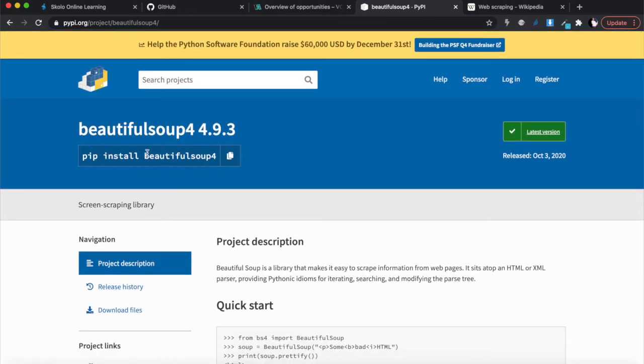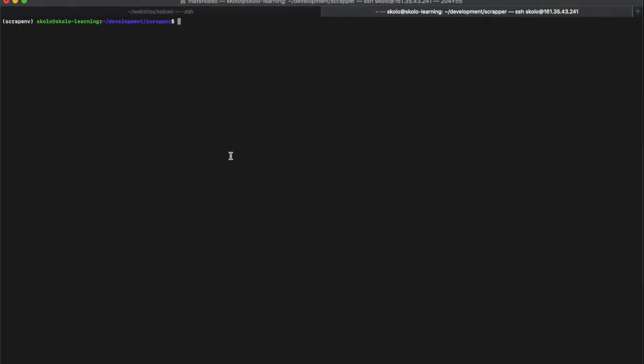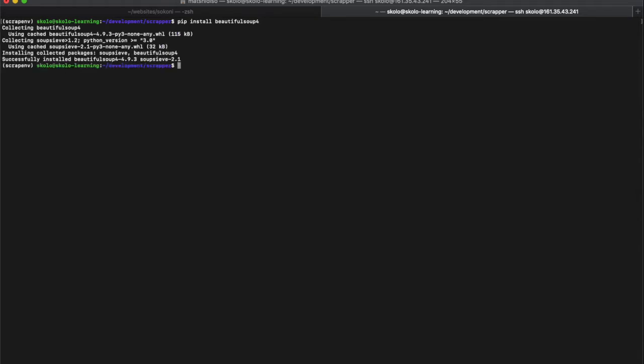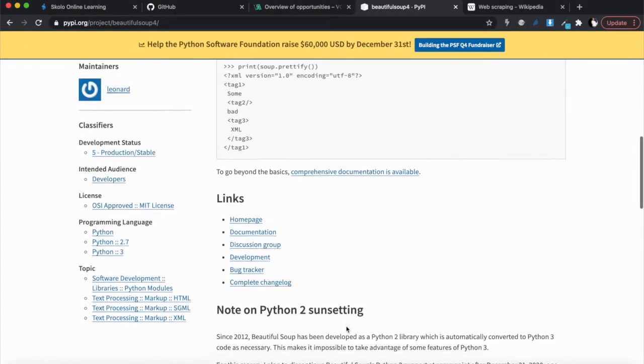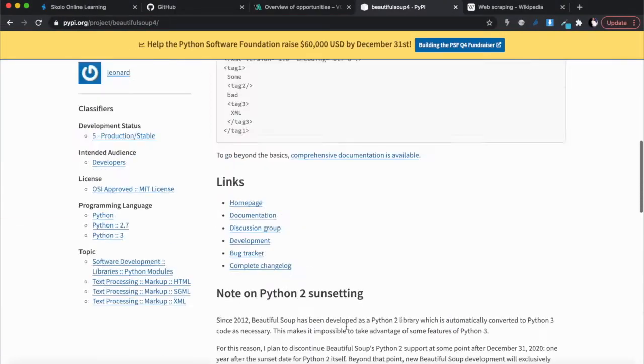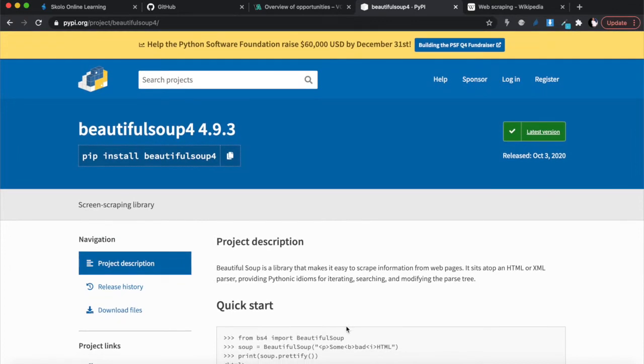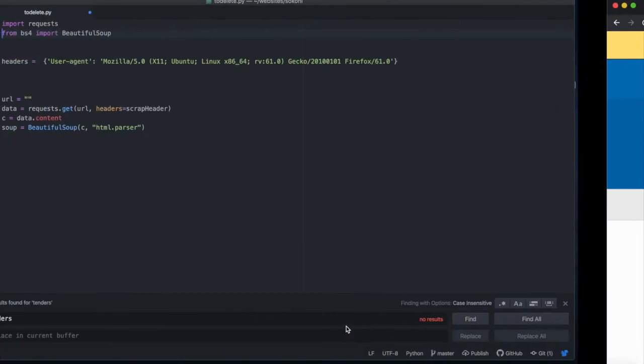But basically, to install that, I'm just going to copy it the way it is there. You just do pip install beautifulsoup4 like that. Then it will collect the package and install it for you, right? There isn't a whole lot of interesting things in here, but I will link this, so read it when you have time. I'll show you the code that we're going to be using.